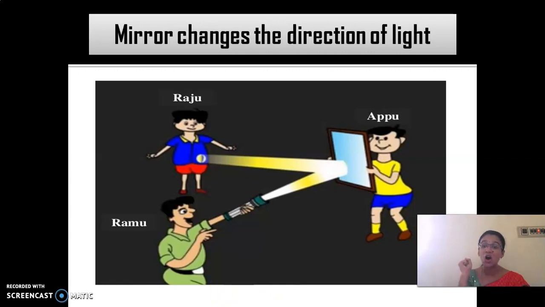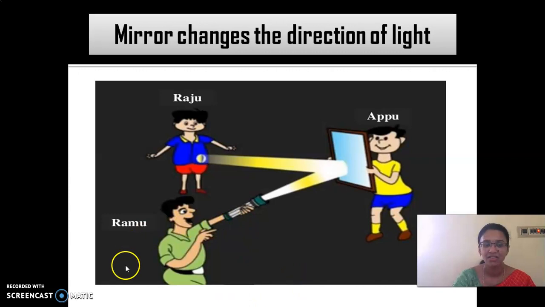One member holds a torch on the mirror, and one more member holds a mirror. So the torch light reaches the mirror. Then you adjust the position of that mirror so the light reaches one more member who is standing nearby.